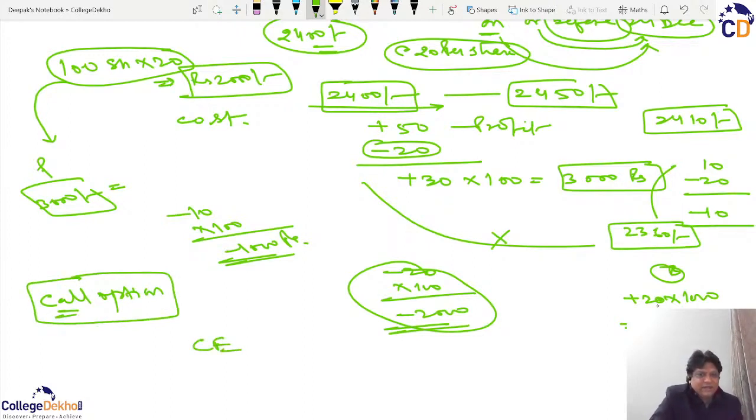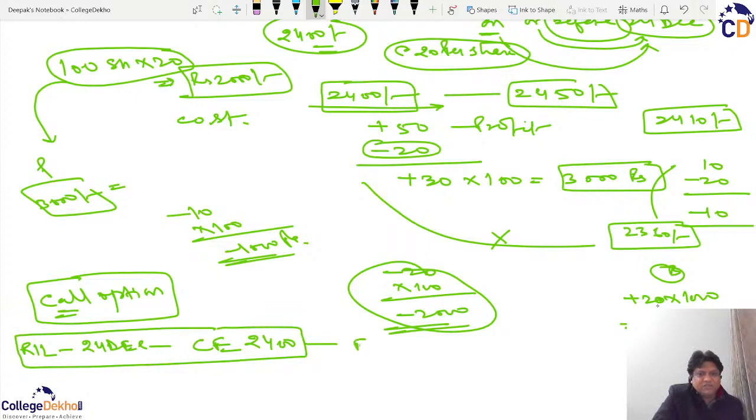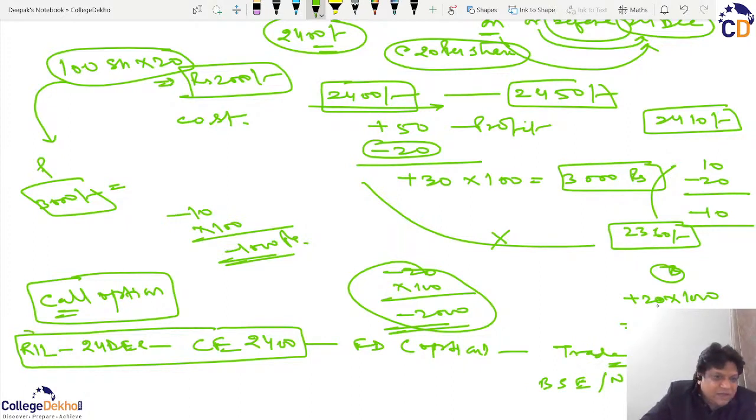Because it was Reliance Industries Limited, it was applicable for 24th December, and it was for 2400 rupees. So that is how this will be shown as a financial derivative, that is, an option. And by this name, it will be traded on the stock exchanges, NSE and BSE. It denotes the company's name, Reliance Limited, the date 24th December, and CE denotes call option, that is, you want to buy at the rate of 2400.